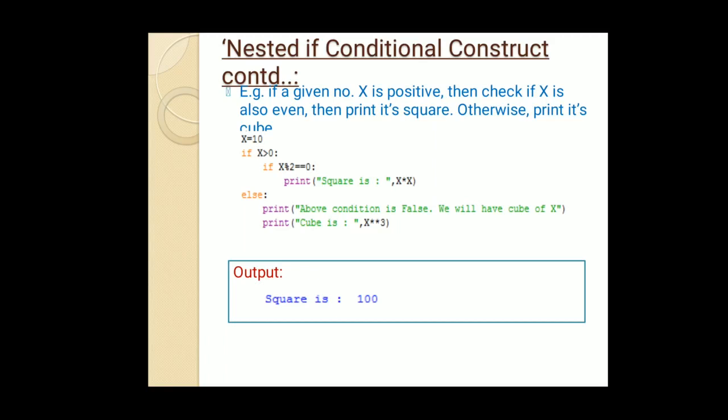Else is given in the outer part of the if, or the nested if. So if x is not positive, then it will be executed. I think we have discussed in this presentation the sequence as well as the conditional flow of constructs and the various forms of the if conditional construct. I suppose that all of you have gained very good clarity and understanding on this topic.